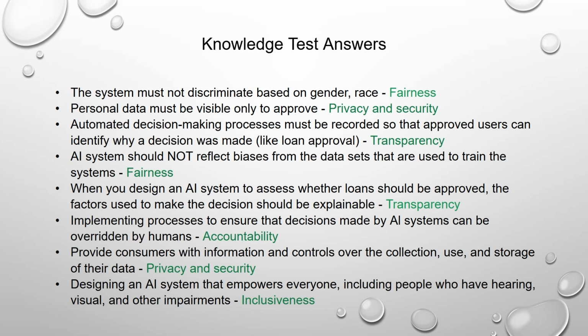Implementing processes to ensure that decisions made by the AI system can be overridden by humans. So the principle in play is accountability. Provide consumers with information and controls over the collection, use and storage of their data. How a customer's data is being used. So that is privacy and security. Designing an AI system that empowers everyone, including people who have hearing, visual and other impairments. Everyone is included in the AI solution. So that is the inclusiveness principle.